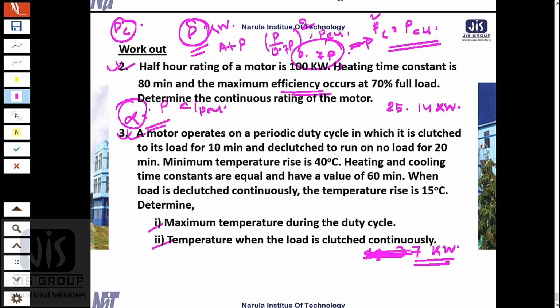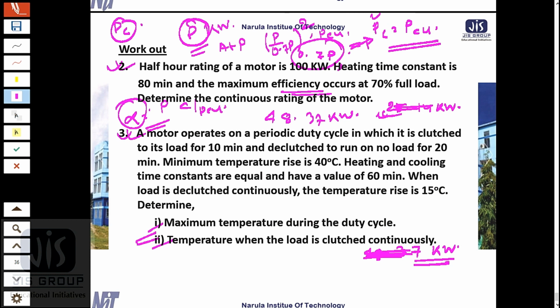We put the value in the equation of K, which we derived a few minutes back, and we will get the continuous rating. The answer will be 48.37 kilowatt. Okay, and this will remain your homework.